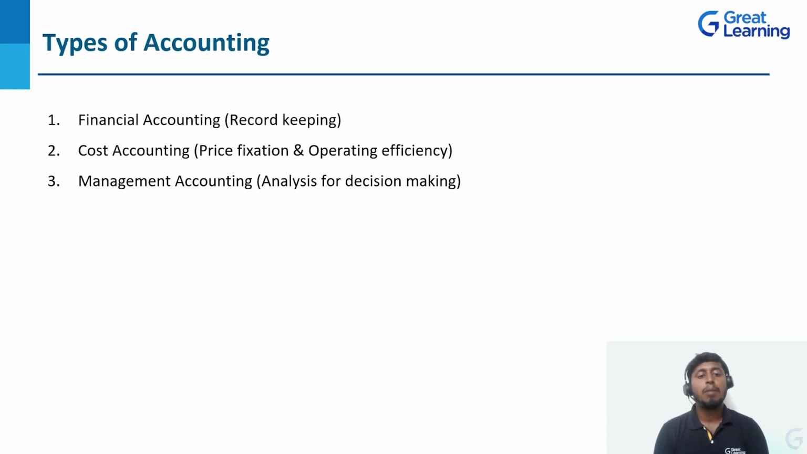And the third one, management accounting. Management accounting is used for decision making. The management uses whatever tools and techniques are there, correct? Using that, they take managerial decisions towards organizational growth. For that purpose, they use management accounting. Except for these three, we have a few more types of accounting. Those are emerging trends in accounting.